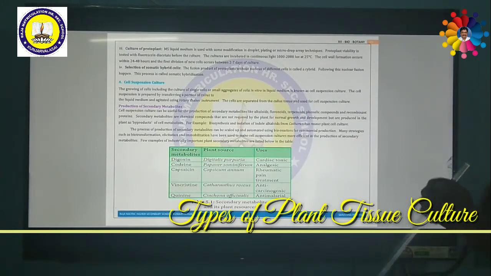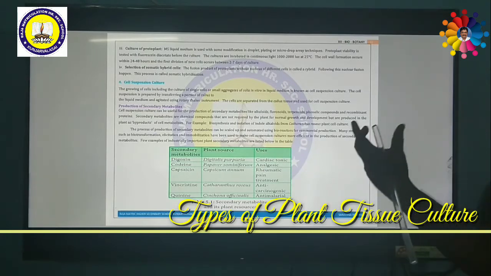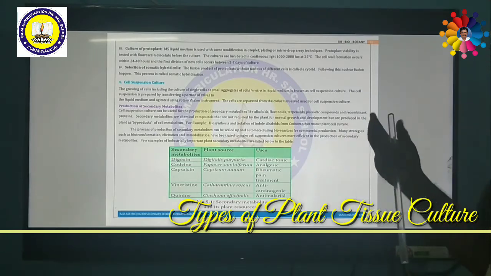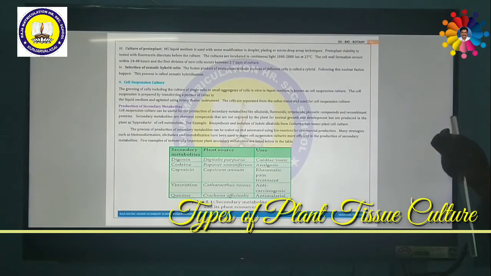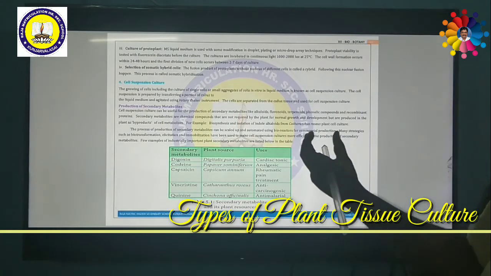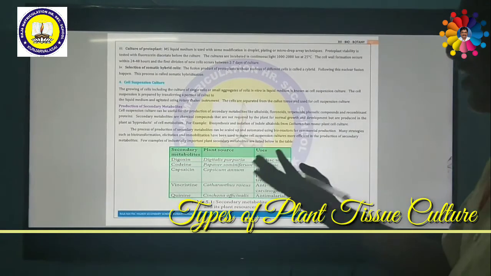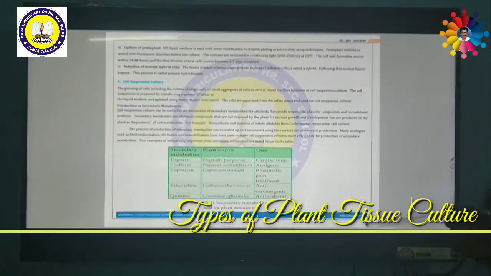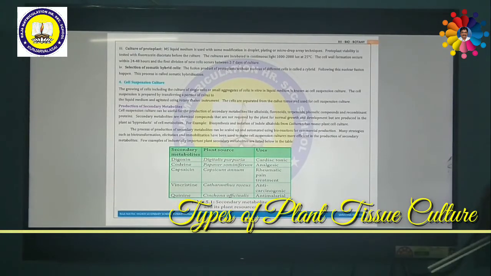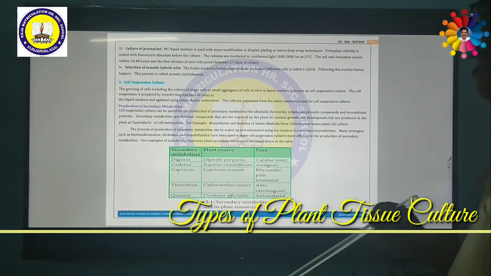For example, the isolation of indole alkaloids from Catharanthus roseus plant cell culture. Catharanthus roseus means Vinca rosea, a pink or red colored flowering plant, usually available in our garden, called Vinca rosea or Catharanthus roseus.